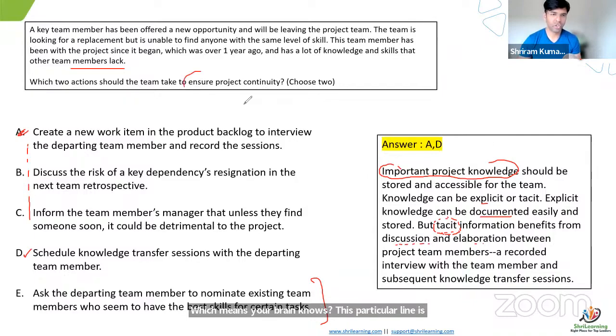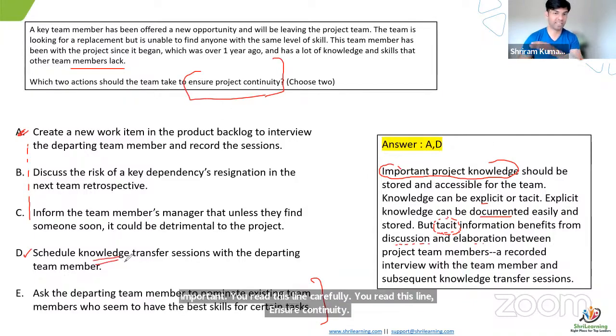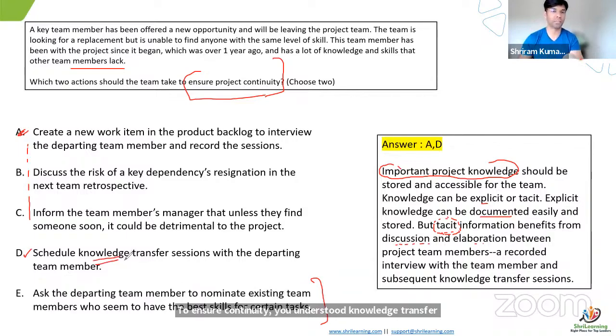You read this line, ensure continuity. To ensure continuity, you understood knowledge transfer is important. It's very evident in your brain. That's pretty good. Whereas when it comes to other areas, some keywords like this will spark that thought process. By the way, the purpose of sharing this kind of question is to make you look at a question from a different angle.